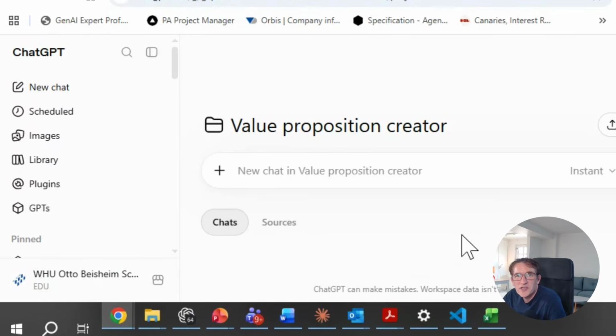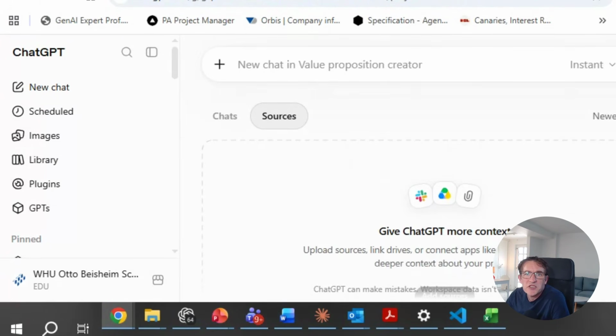And now, of course, this room is still empty. So now we have to start decorating it. And we can kind of give two types of decoration. So one is here, if you go to sources, we can actually simply upload knowledge files that ChatGPT will see every time when you enter that room.